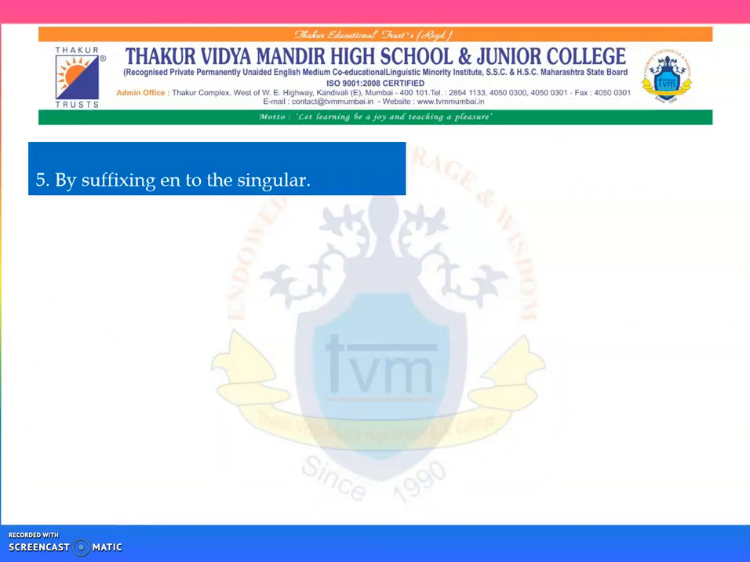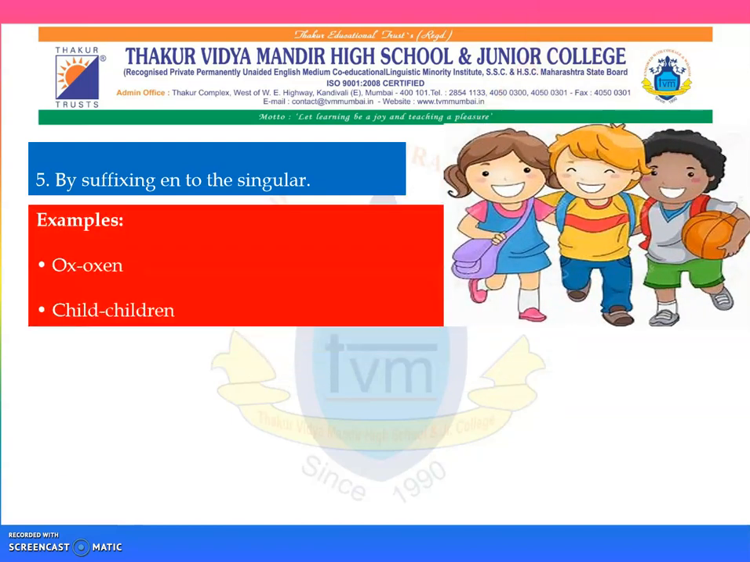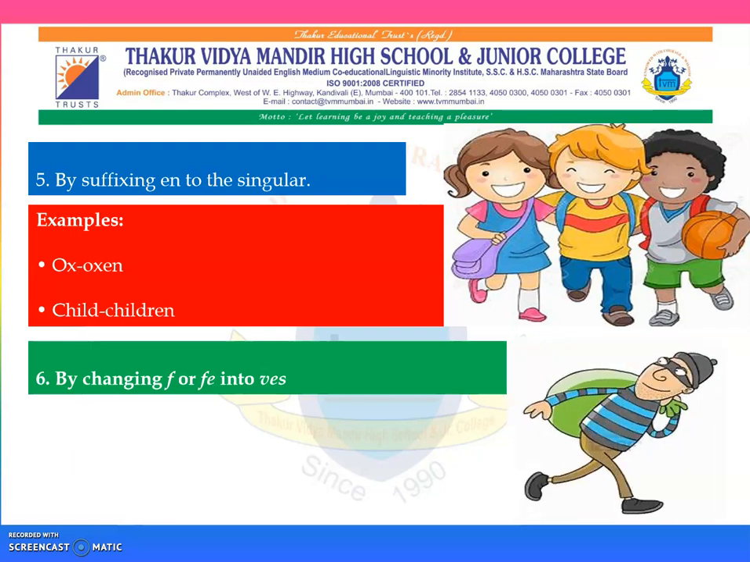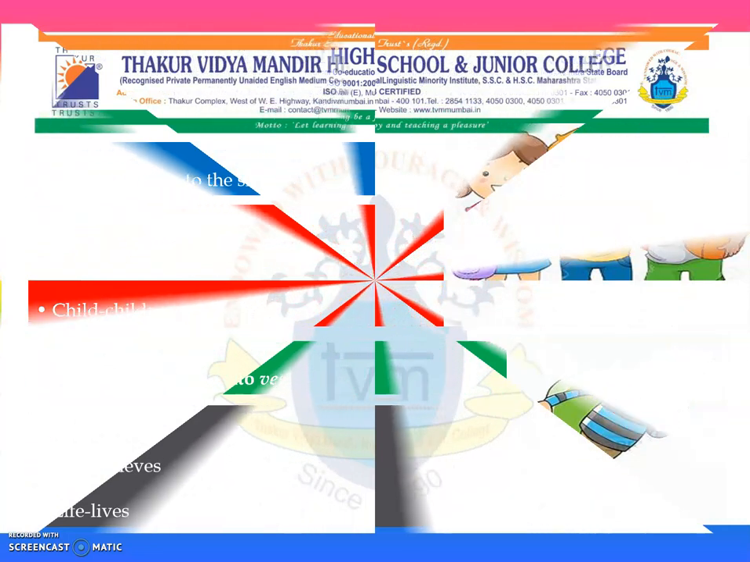Rule number 5, by suffixing en to the singular. Examples would be ox, oxen, child, children. Rule number 6, by changing F or FE into VES. And the examples would include thief, thieves, life, lives. So here, in place of F or FE, we substitute VES in order to make it plural.